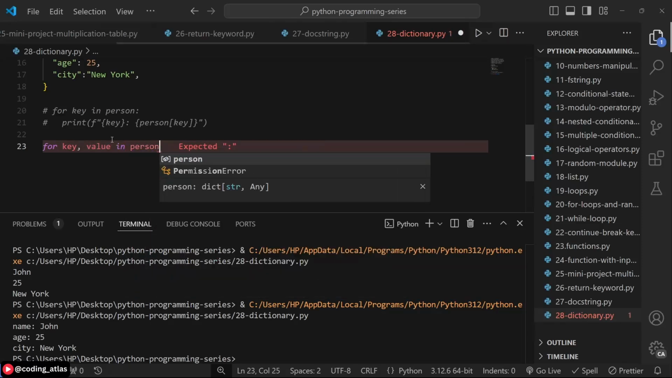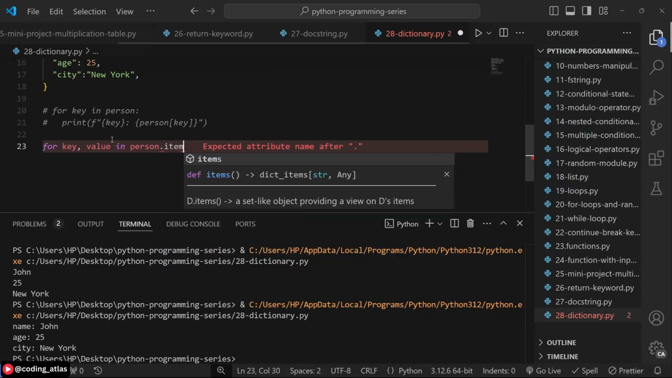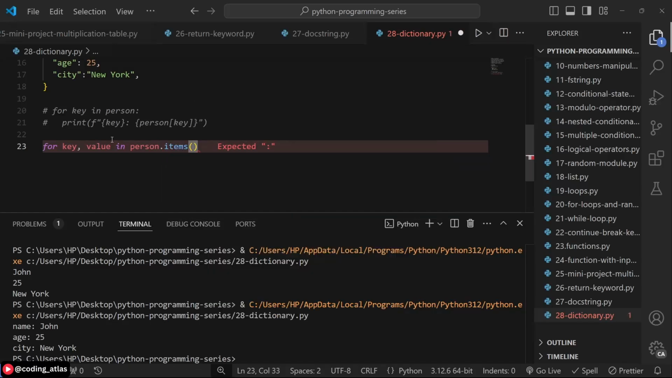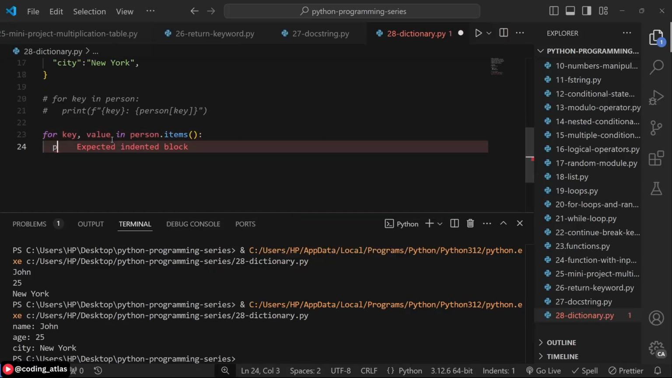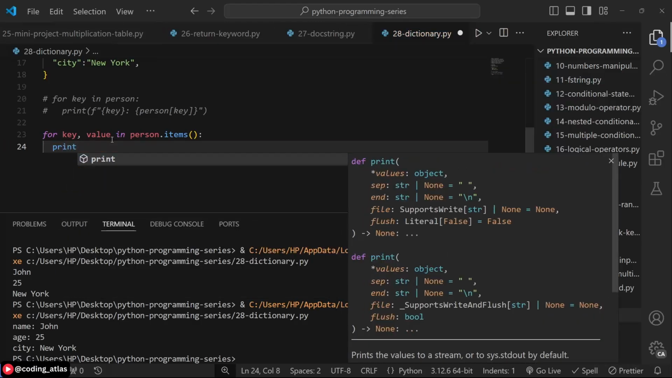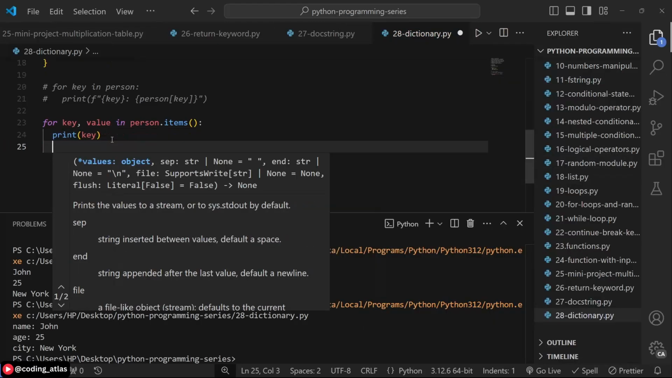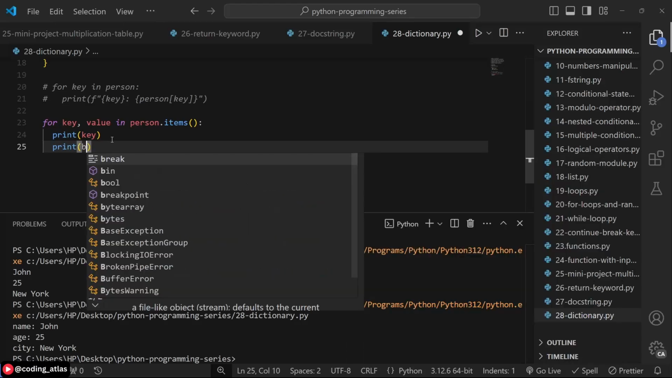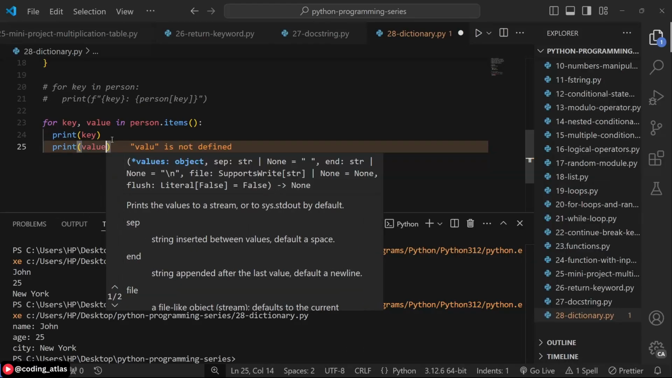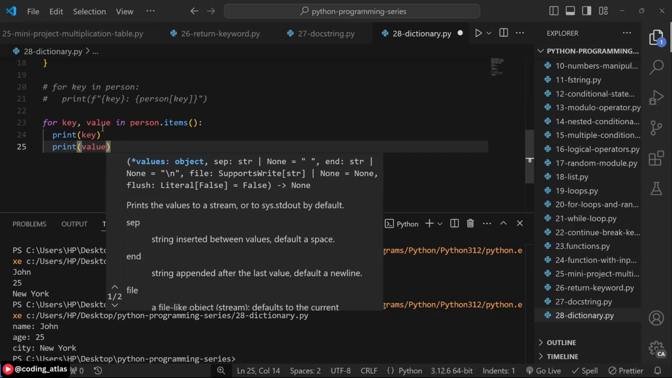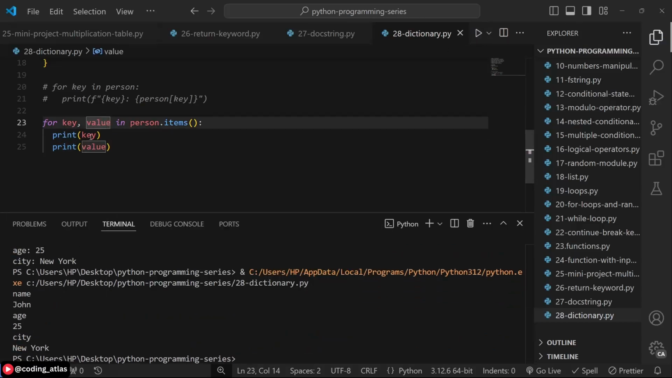Then you have the name of your dictionary. Then you use the items method. Items will invoke the method, and then you have a colon. So you can now print both the key and the value. So let's print both the key and the value. With this for loop notation, you can access the keys and the values in one go. So if you run this now, you have key printed, and then you have the value printed. So you have name, you have John, you have age, you have 25, you have city, you have New York.